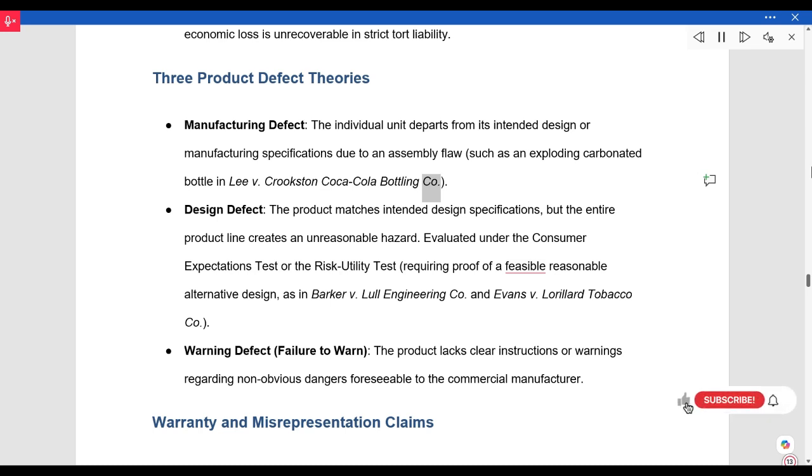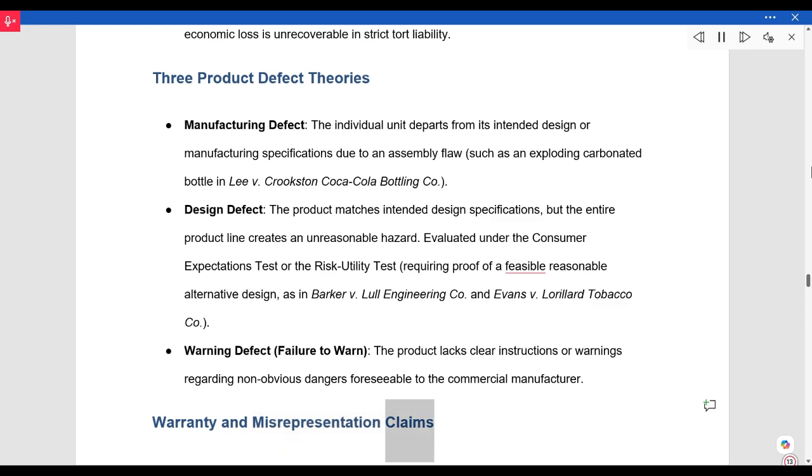Design defect. The product matches intended design specifications, but the entire product line creates an unreasonable hazard. Evaluated under the Consumer Expectations Test or the Risk Utility Test, requiring proof of a feasible reasonable alternative design, as in Barker versus Lull Engineering Company and Evans versus Lorillard Tobacco Company. Warning defect. Failure to warn: the product lacks clear instructions or warnings regarding non-obvious dangers foreseeable to the commercial manufacturer.